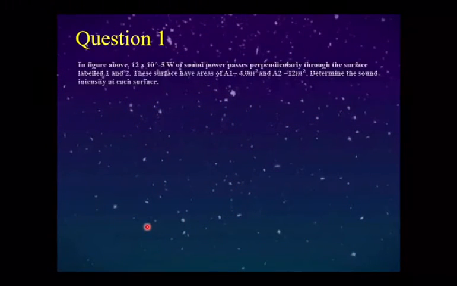Next, question 1. Given in the figure above, 12 times 10 to the power of negative 5 watt of sound power passes perpendicularly through surfaces labeled 1 and 2. These surfaces have areas of A1 equal to 4 meters squared and A2 equal to 12 meters squared. Determine the sound intensity at each surface.